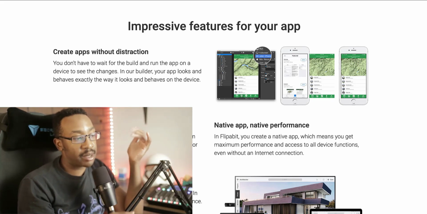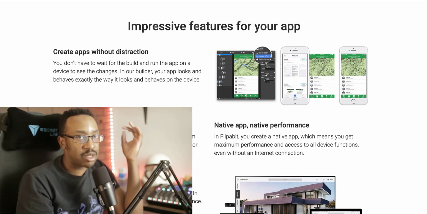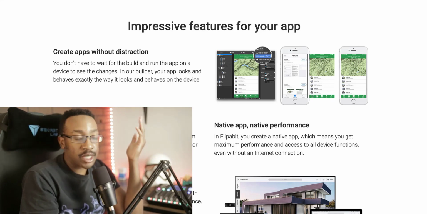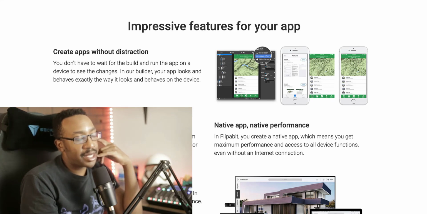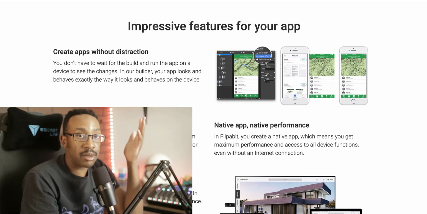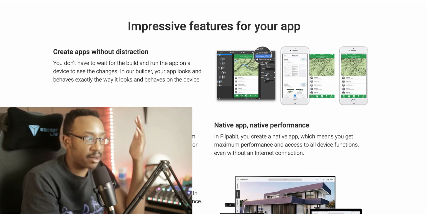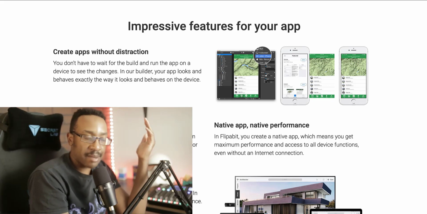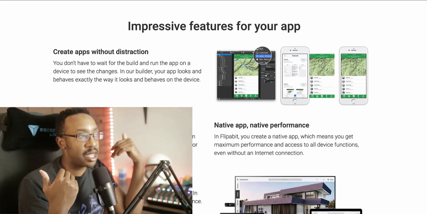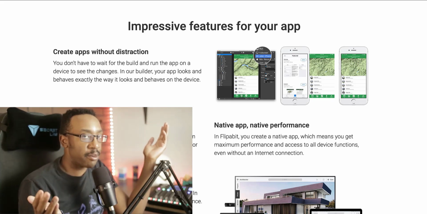And with Flipabit, number one, I have offline mode. I can also bring in my designs from Figma or Adobe XD as well, or Sketch. It's got a lot of interesting options right there. So I'm going to have to go with Flipabit. Again, I have to do more research and build something out or look at someone's example to see the full scope, but just allowing me to import those designs and doing all of those things, I'm going to have to go with Flipabit on this one.